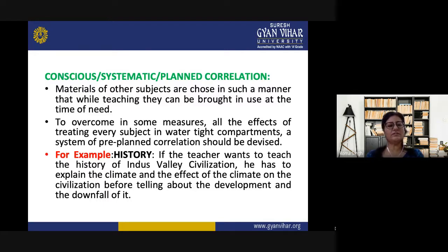To overcome in some measure all the effects of treating every subject in watertight compartments, a system of pre-planned correlation should be devised. For example, in history, if a teacher wants to teach the history of Indus Valley civilization, he has to explain the climate and the effect of the climate on the civilization before telling about the development and the reasons for the downfall of this civilization.